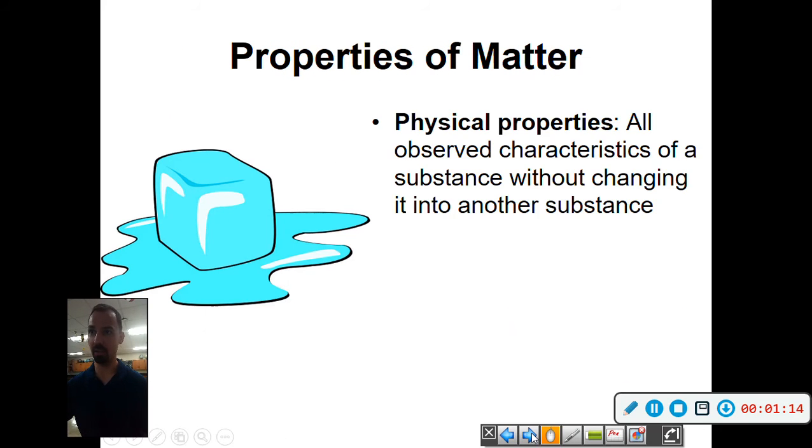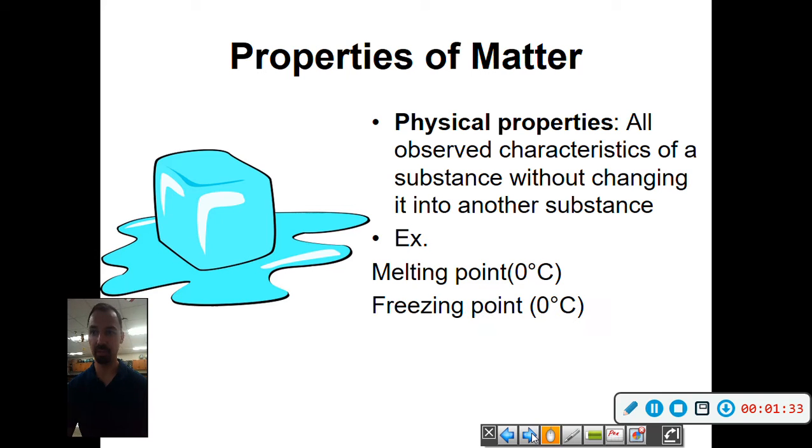So, properties of matter. Physical properties are all the observed characteristics of the substance without changing it into a new substance. An example of that, I already said, melting point being 0 degrees Celsius. That is a physical property. Freezing point also being 0 degrees Celsius. So remember, freezing and melting point are the same temperature. It's just whether you go above or below that number that determines whether it's going to be freezing or melting. And then we have boiling point, which is 100 degrees Celsius, and that also is a physical property of matter.